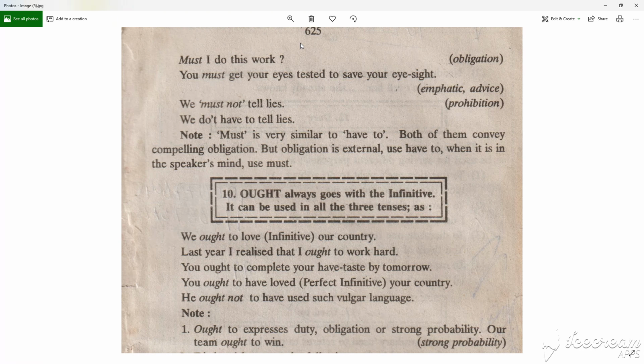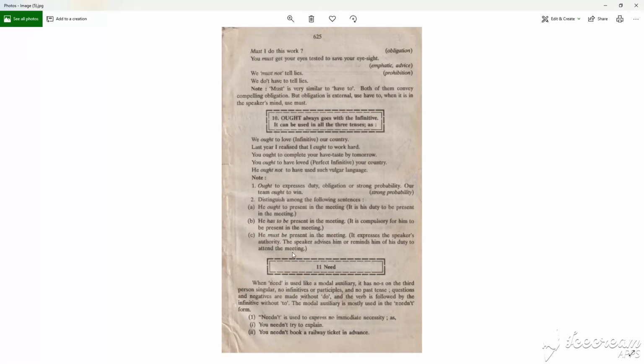No, must is very similar to have to. Both of them convey compelling obligation, but the obligation is external. Use have to when it is external; use must when it is in the speaker's mind. We will continue. That is all about the must. We will continue with ought.